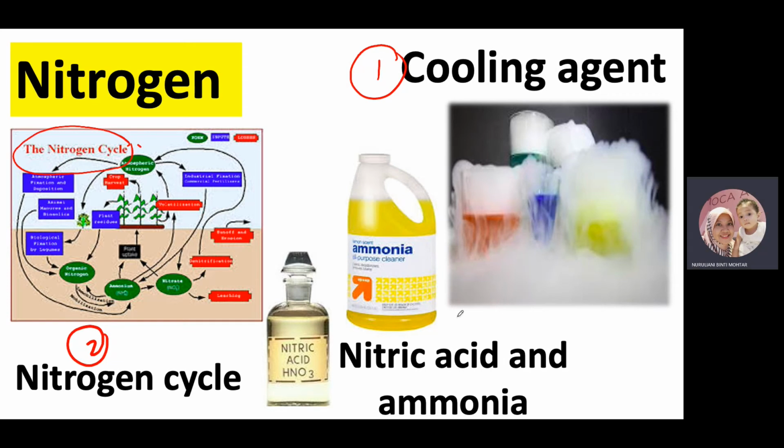Okay, and also nitrogen is used in the production of nitric acid and ammonia. So nitric acid ni acid lah, ammonia ni adalah alkali. So penting, banyak lagi uses of alkali ni, ammonia ni and also nitric acid. Jadi one of the main ingredient untuk produce dia adalah nitrogen. So, penting jugalah nitrogen ni.